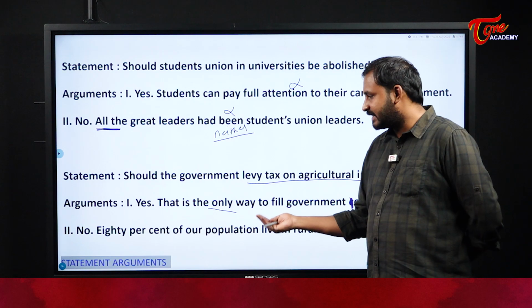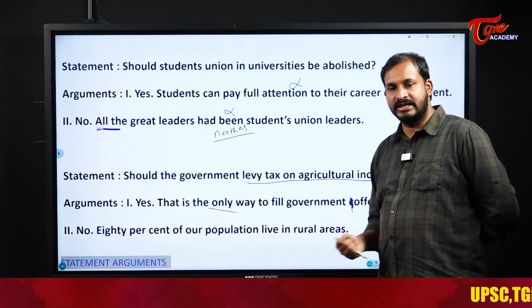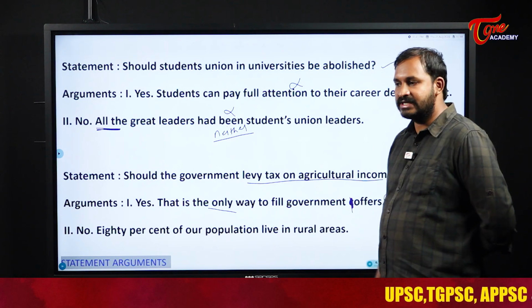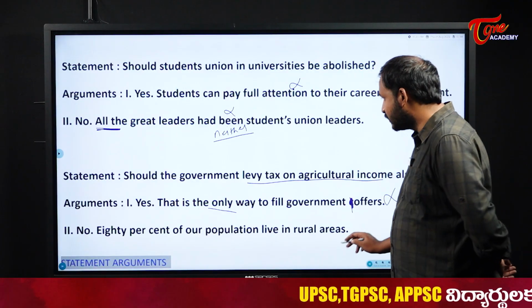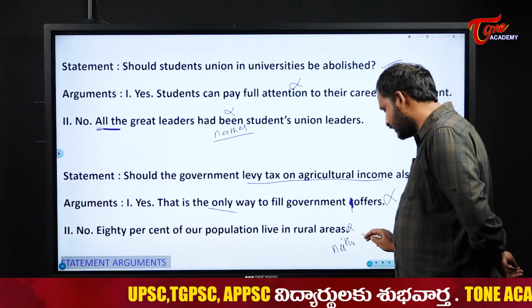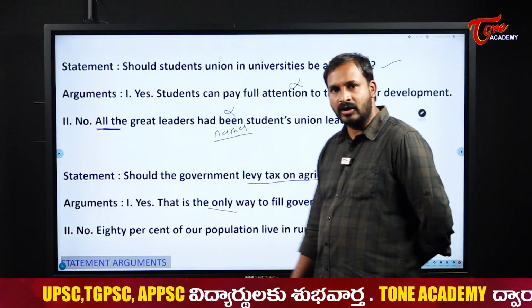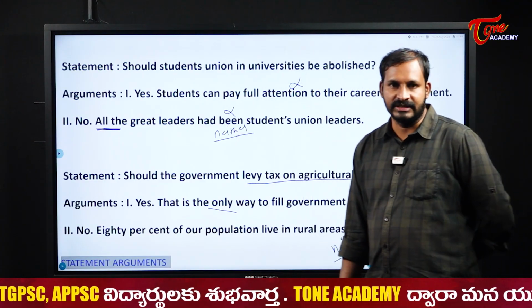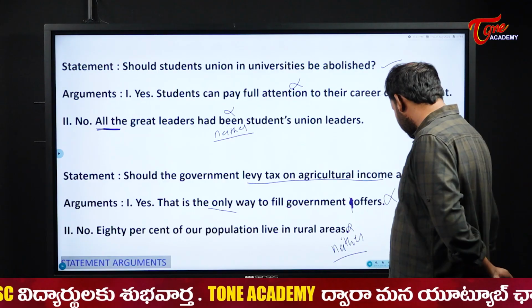But here they are saying that 80% of our population lives in rural areas. Is that a strong one? No, this one is not a strong one. So our answer here becomes neither nor. Neither of the arguments is strong for us here.